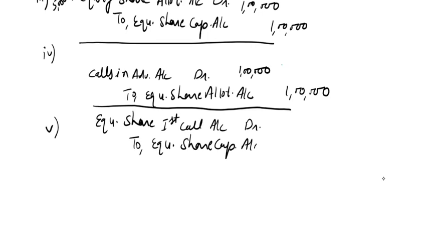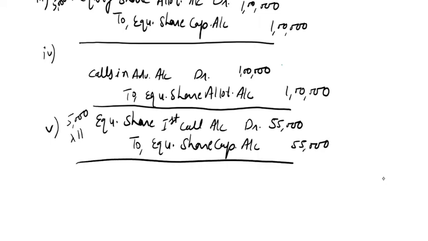We have 5,000 shares and the share first call is rupees 11 each, so 55,000 rupees. The narration will be: being equity share first call money due on 5,000 shares at the rate of 11 each.